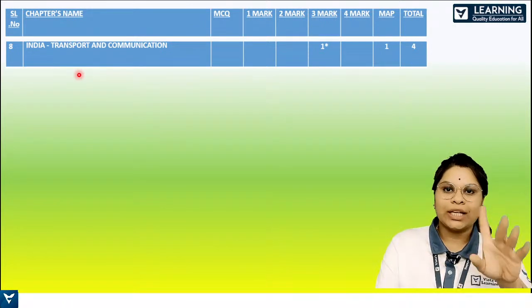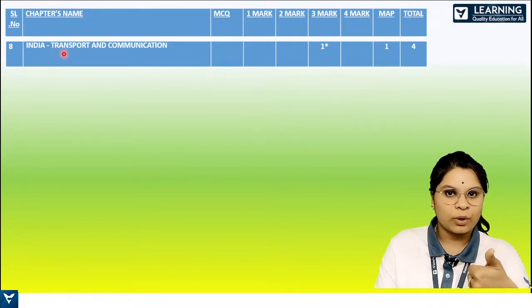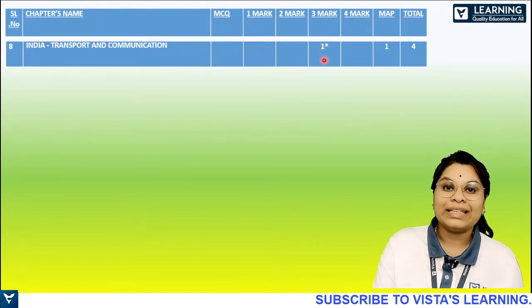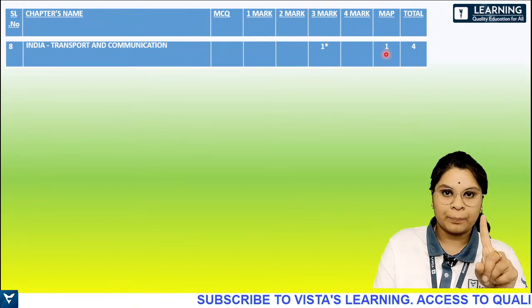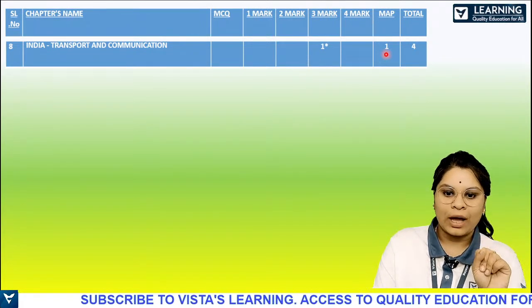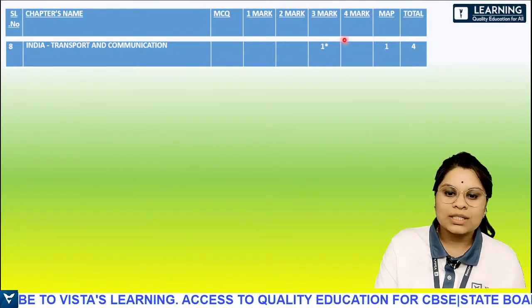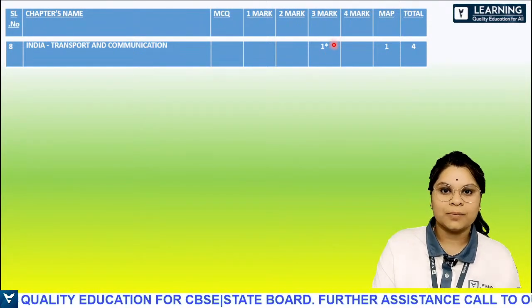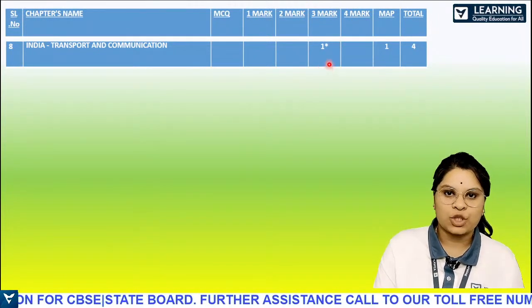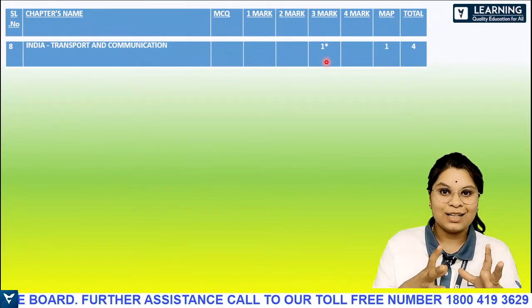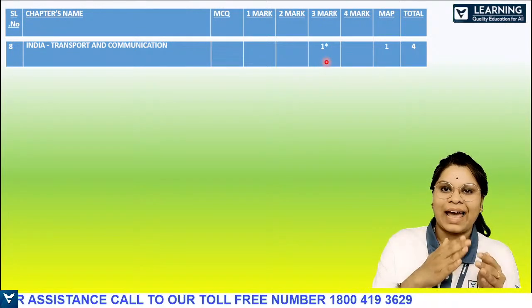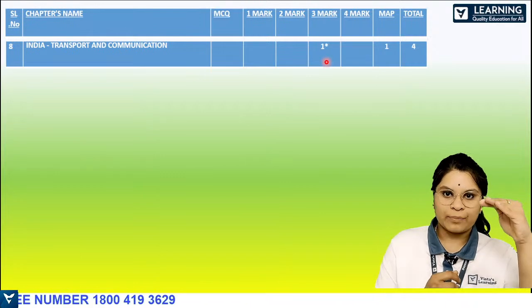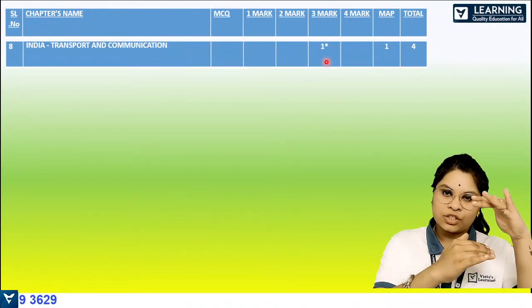Today we'll be studying about India, Transport and Communication, as I told you. From this particular chapter, you have only a 3-mark question, 1 map work question for 1 mark, so totally 4 marks. Now what is the star mark, which I've already explained to you? This comes as an option. That doesn't mean you should not study; it is equally important. It carries 4 marks. Here there will be 1 question from this chapter or the other question from the other chapter.